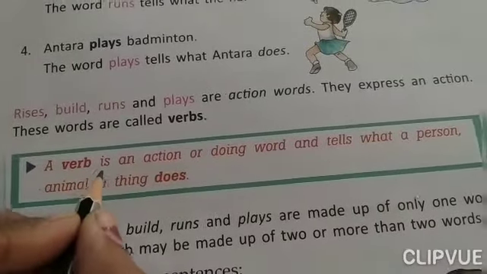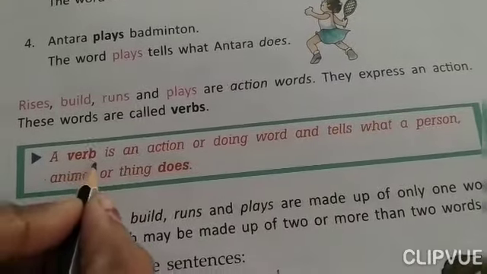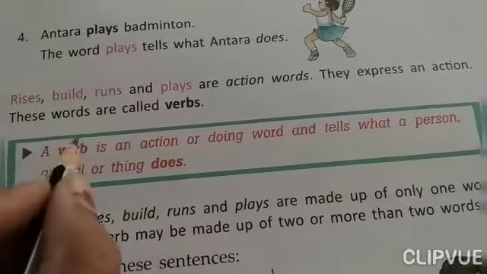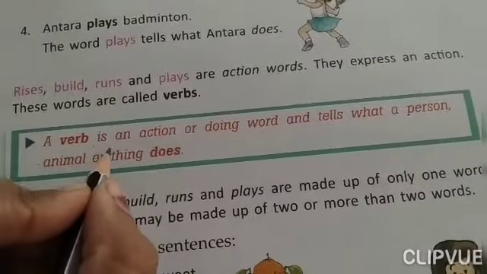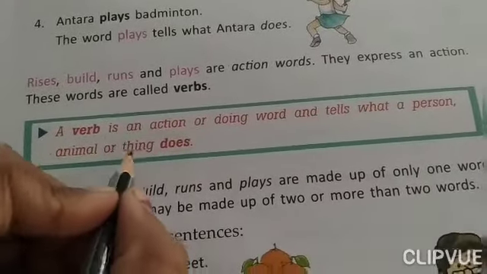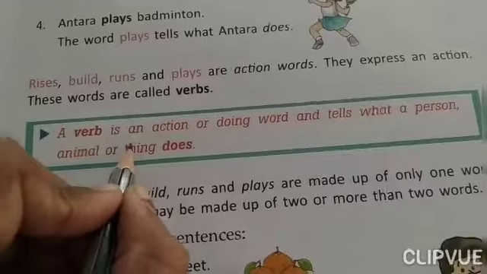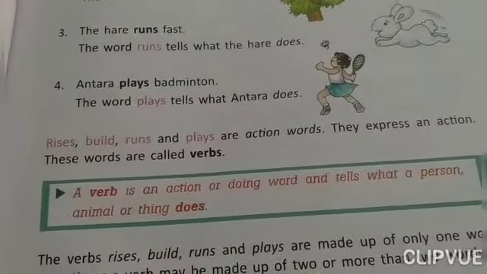First of all, we will see what is called a verb, the definition of verb. So children, you have to understand it, because by understanding the definition, you will completely get the idea of verbs.